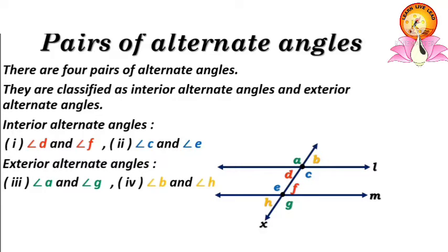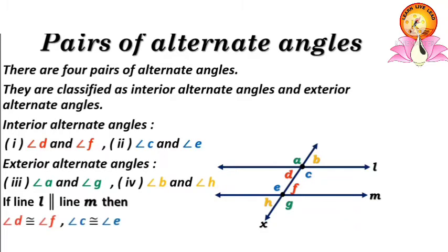Always remember, if line L is parallel to line M, then each pair of alternate angles is congruent. That is, angle D is congruent to angle F, angle C is congruent to angle E, angle A is congruent to angle G, and angle B is congruent to angle H.